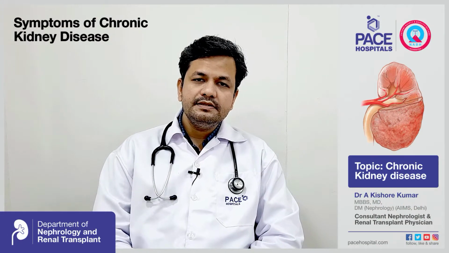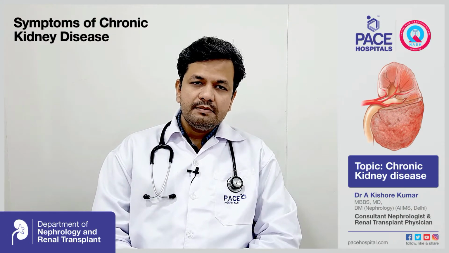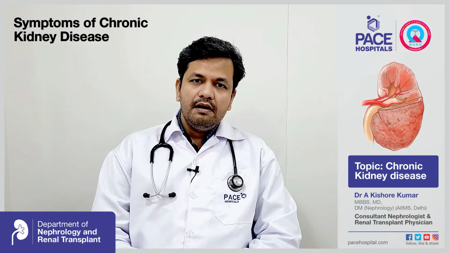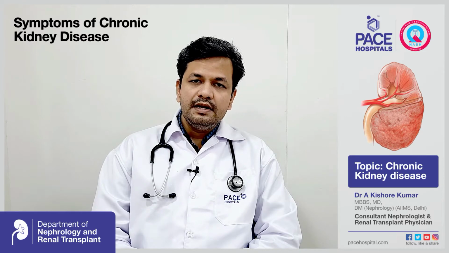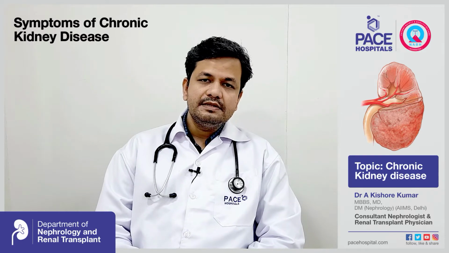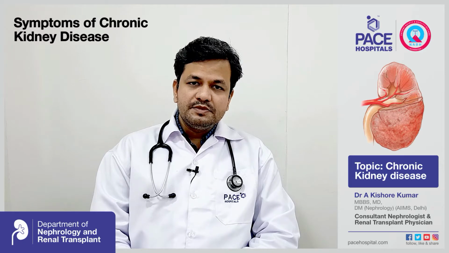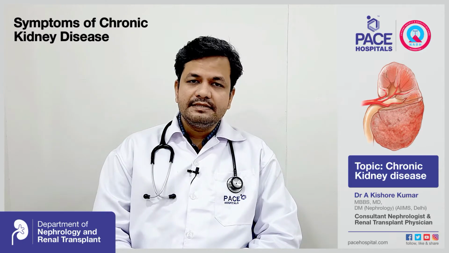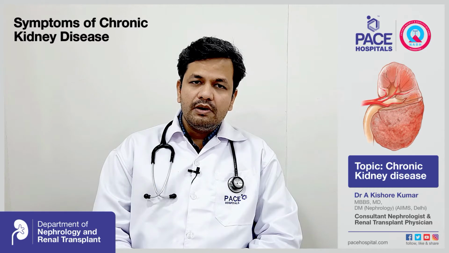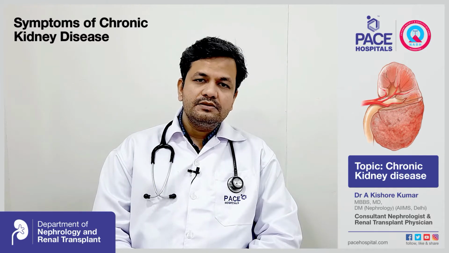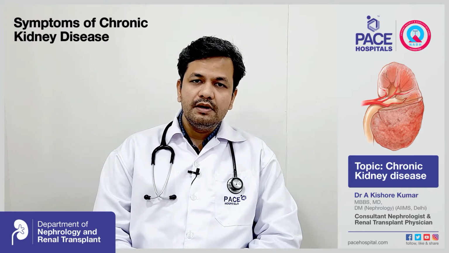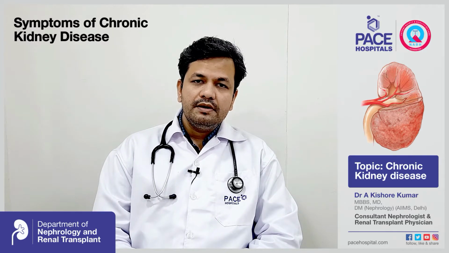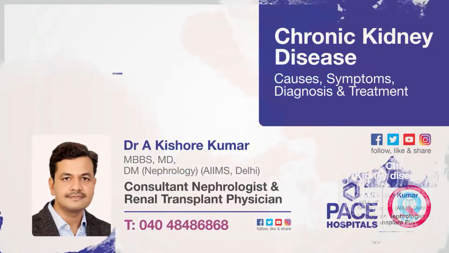Generally, chronic kidney disease in the majority of patients will be asymptomatic in the initial stages, and patients tend to present at the later stages of the disease. Symptoms like the following can be present in these patients: weight loss, nausea, decreased appetite, weakness, swelling of the legs, early morning facial puffiness, decreased urine output, and excessive itching in the body. These are some of the common symptoms in chronic kidney disease patients.